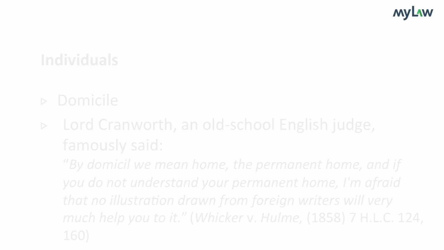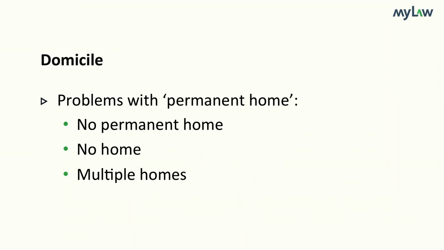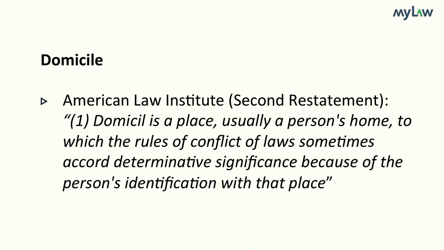But what does domicile mean, and how do you determine a person's domicile in a given case? The root idea is the permanent home. This was how domicile was thought of as far back as 1858. However, domicile cannot in practice be simply equated with home, still less with permanent home. The American Law Institute attempted a more formal definition of the term. This definition essentially does not attempt to describe the concept of domicile at all. Instead, it defines it as a legal concept that is relevant in the context of private international law as a connecting factor.